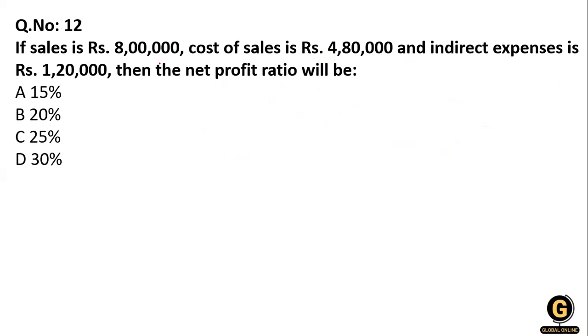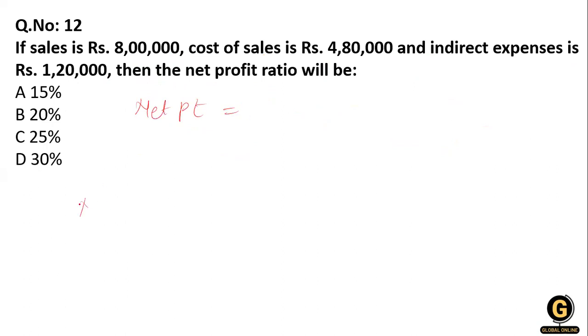Now the next question is a numerical question. If the sale is 8 lakh, cost of sale is 4,80,000, and indirect expenses are 1,20,000, then find the net profit ratio. First of all, we have to calculate the net profit, and after that we calculate the net profit ratio.